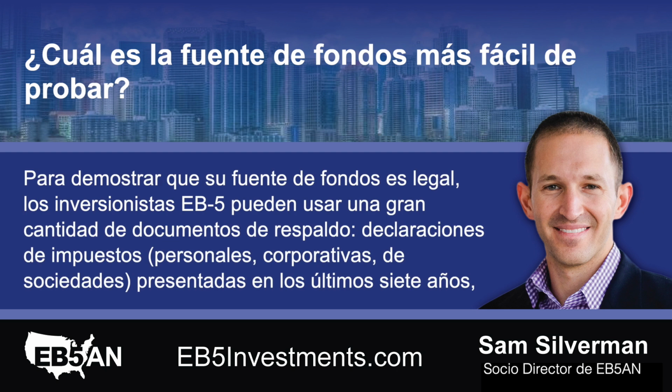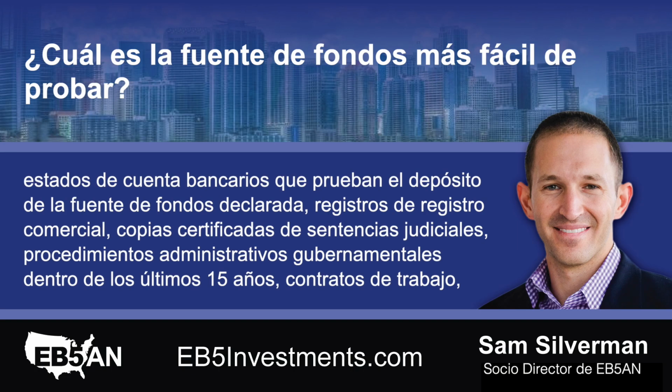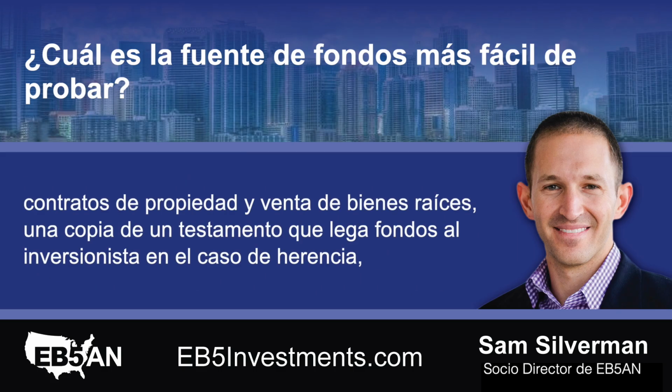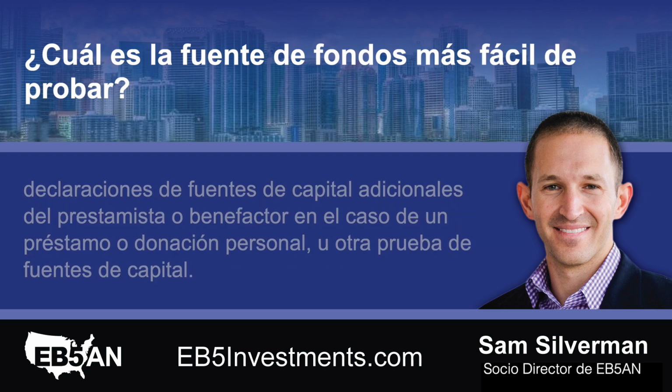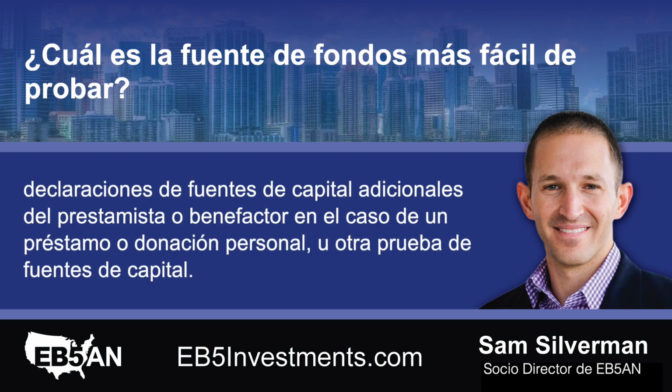To prove their source of funds is lawful, EB-5 investors can use a myriad of supporting documents: tax returns, personal, corporate, or partnership, filed within the last 7 years, bank statements proving deposit from the stated source of funds, business registration records, certified copies of court judgments, government administrative proceedings within the last 15 years, employment contracts, real estate ownership and sales contracts, a copy of a will bequeathing funds to the investor in the case of inheritance, additional capital source statements from one's lender or benefactor in the case of a loan or personal gift, or other such proof of sources of capital.